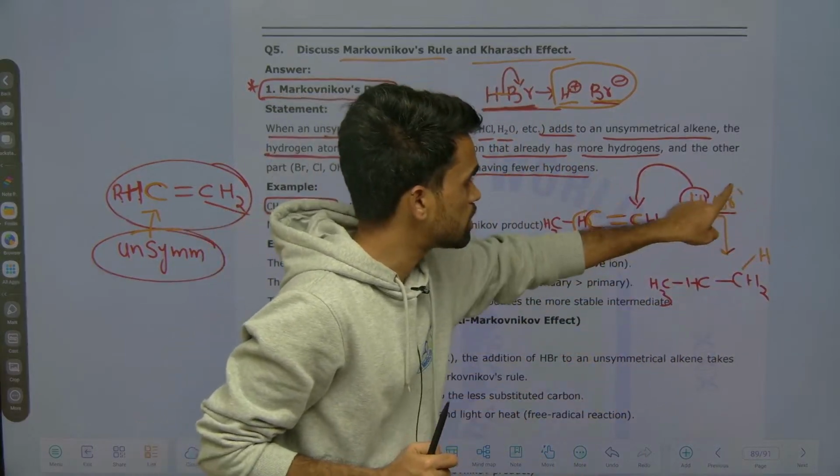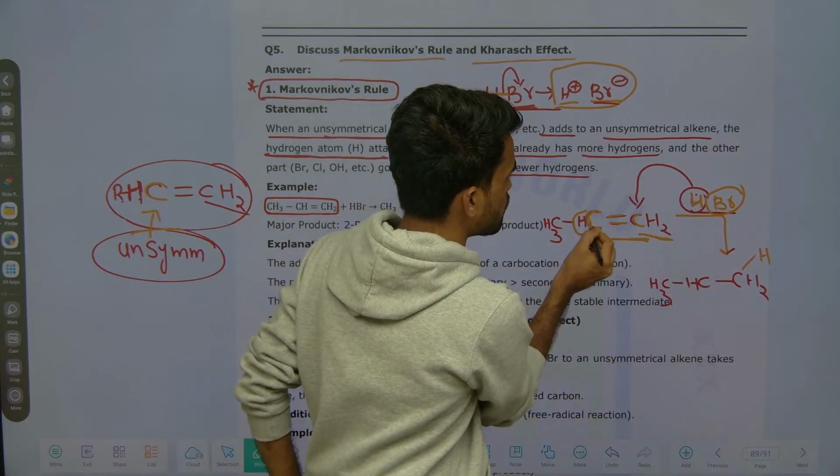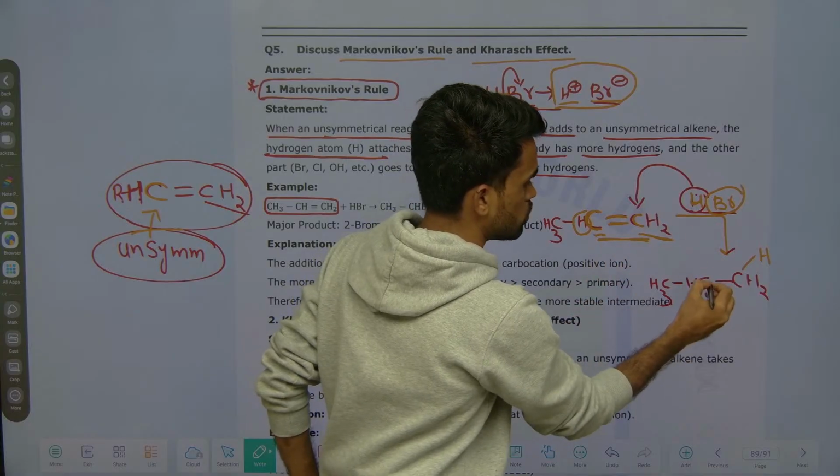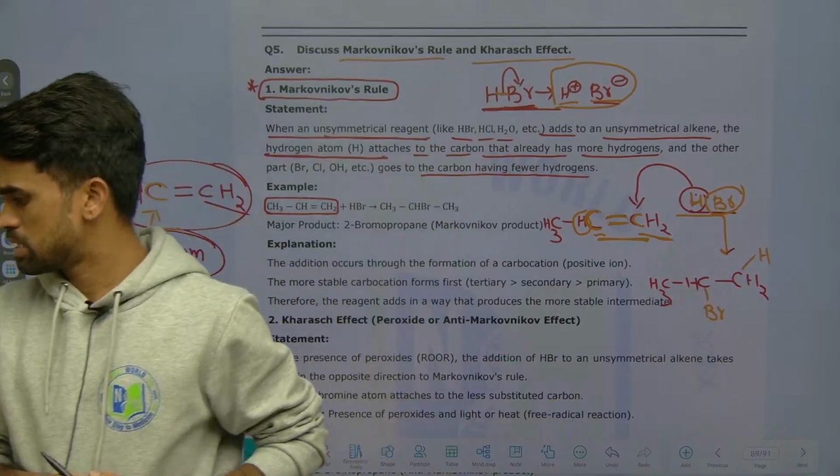Now the other part, this is called the negative part of this adding molecule, goes to the other carbon of this alkene. So here you can add Br, that's it. This is what the Markovnikov rule says. Okay.